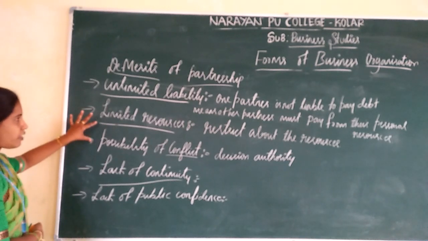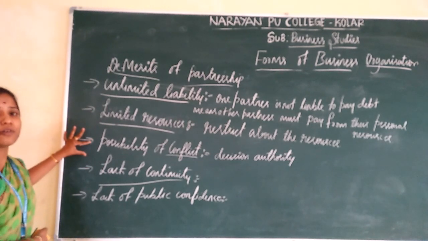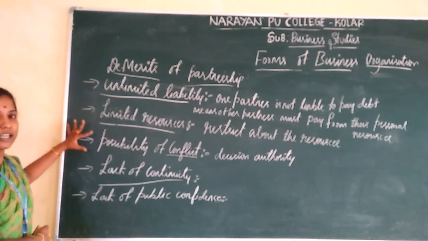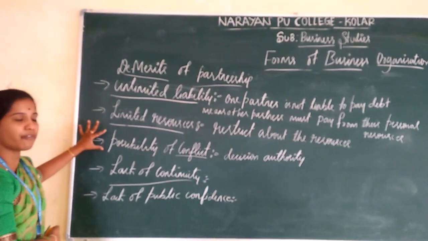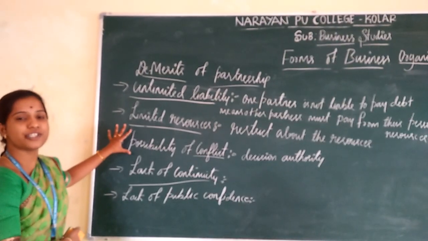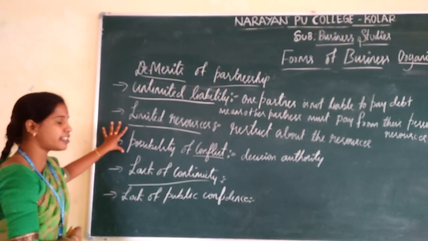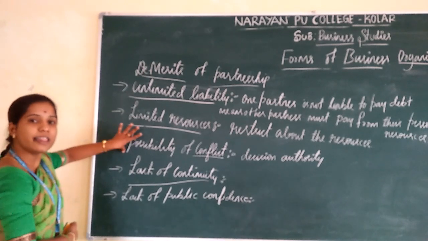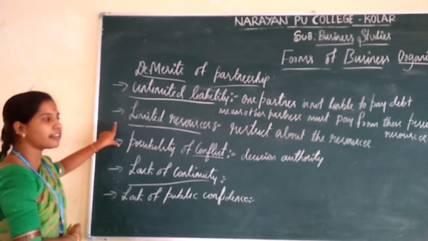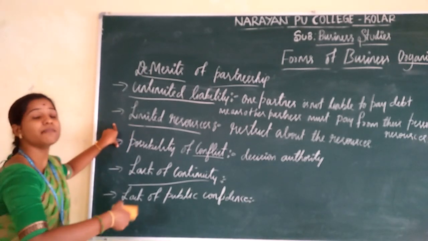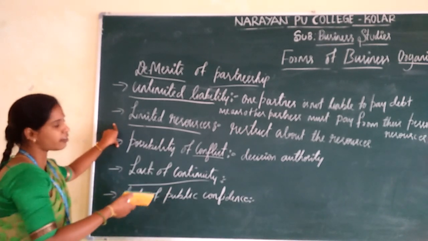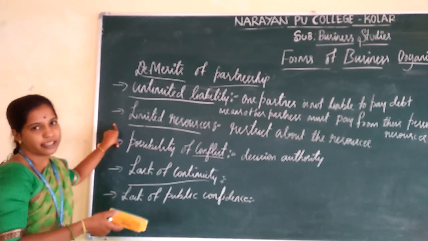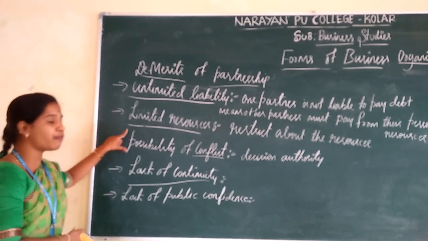In this partnership firm, a group of members are assembled, and the decision authority is shared among all the partners. If one partner is not satisfied with another partner's decision, a conflict or quarrel arises between the partners. It is known as possibility of conflict.